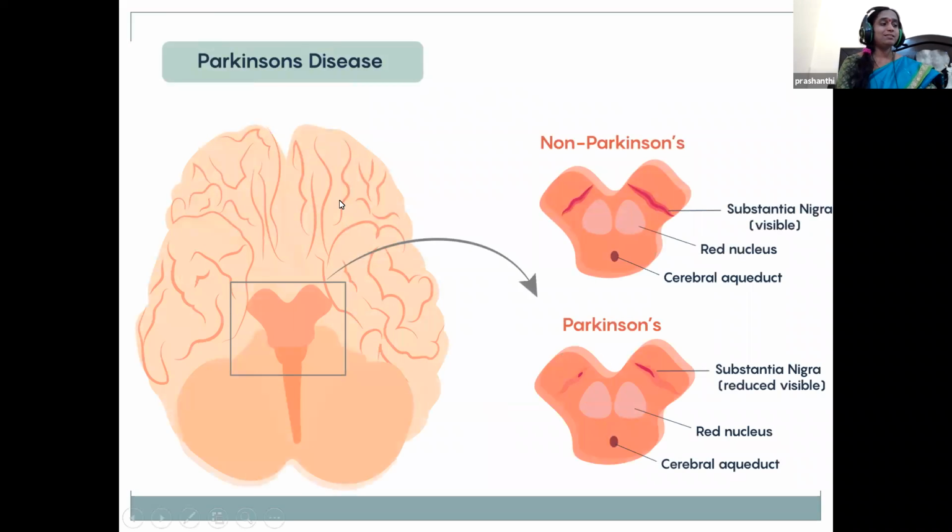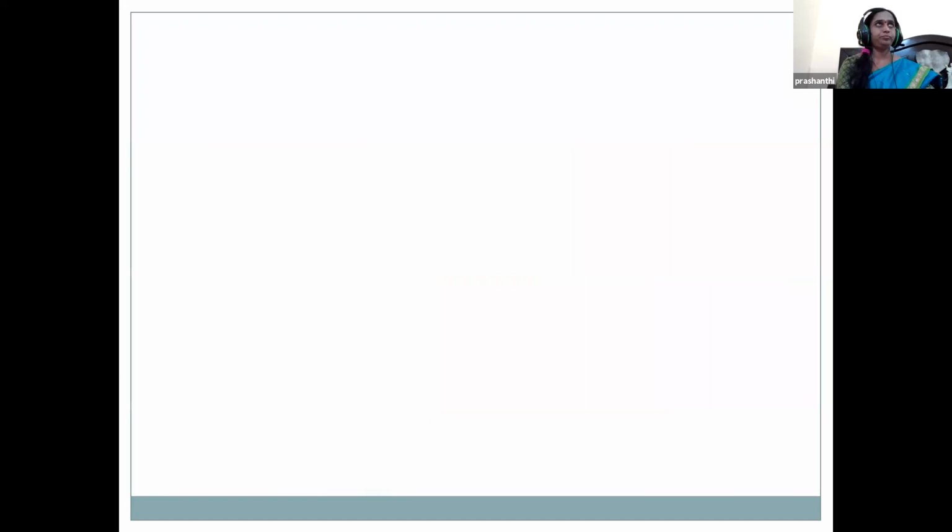And Parkinson's disease. This disease is due to a decreased level of dopamine. When there is an increased level, it leads to schizophrenia. And when there is a decreased level of dopamine, it leads to Parkinson's disease. It affects the deep nerve cells present in the brain. Just see, children, the deep nerve cells in the brain are getting affected, so there is deterioration of brain function.